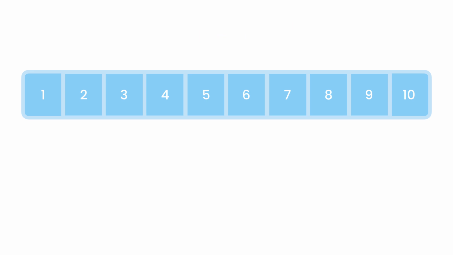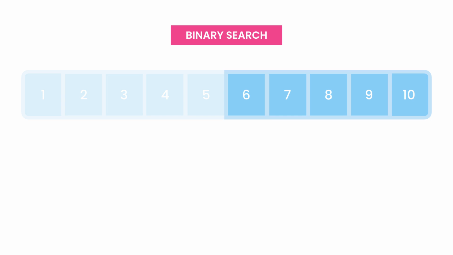Now, we have another searching algorithm called binary search, and this algorithm runs in logarithmic time. It's much faster than the linear search. Assuming that our array is sorted, we start off by looking at the middle item. Is this item smaller or greater than the value we're looking for? It's smaller, so our target number, in this case 10, must be in the right partition of this array, right? So we don't need to inspect any of the items in the left partition. And with this, we can narrow down our search by half.